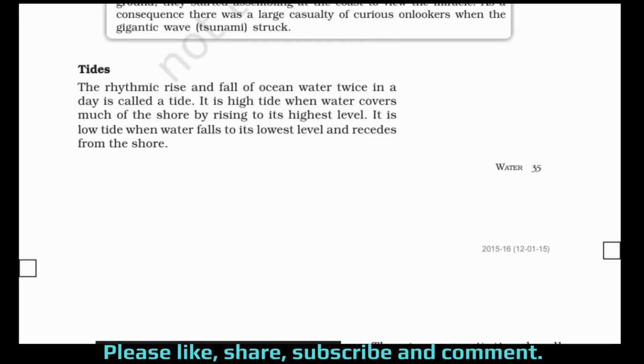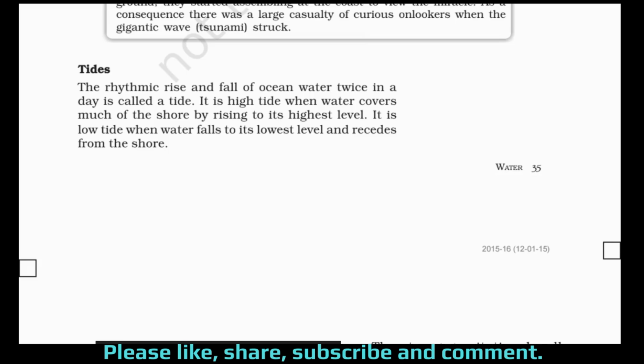Tides. The rhythmic rise and fall of ocean water twice in a day is called a tide. So this is the definition of tide. But you can add along with this also the next line. It is a high tide when water covers much of the shore by rising to its highest level. It is low tide when water falls to its lowest level and recedes from the shore.